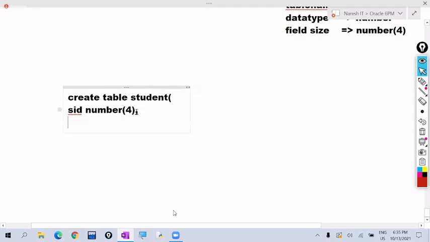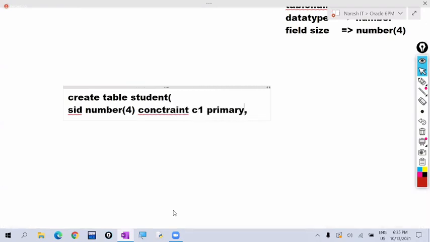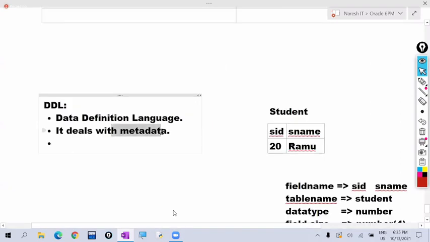Sometimes we specify the constraints also, like a constraint name. Some constraint types are there, like primary key, not null, unique. In further sessions we will discuss them. These also come under metadata. So here you are specifying and defining metadata. That's why I'm saying that these DDL commands deal with the metadata. Mainly it deals with the metadata.